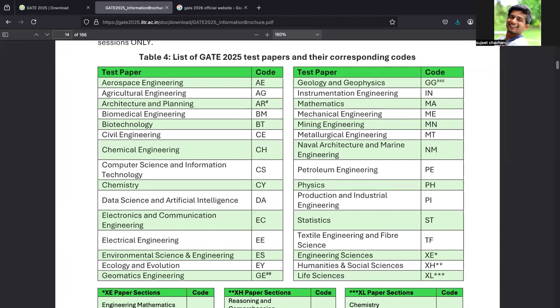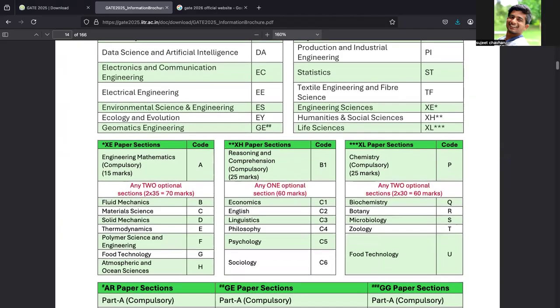So computer science and information technology, yes, we will go through this. The second thing is a new addition from the last few years, data science and artificial intelligence. So this is the second thing related to computer science, and we'll go through this also, computer science and data science. If you want to make your career in coding and go for higher studies, and you are currently in a bachelor's program, then you should sit for these two papers.